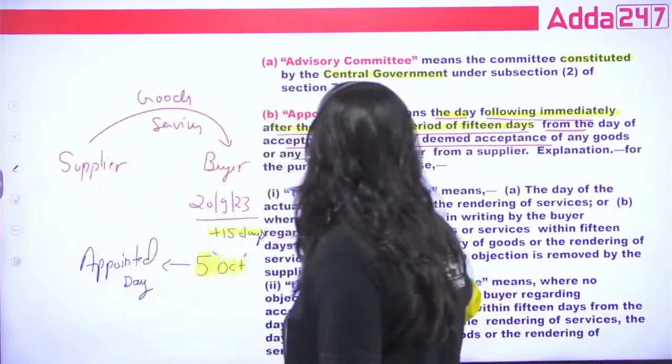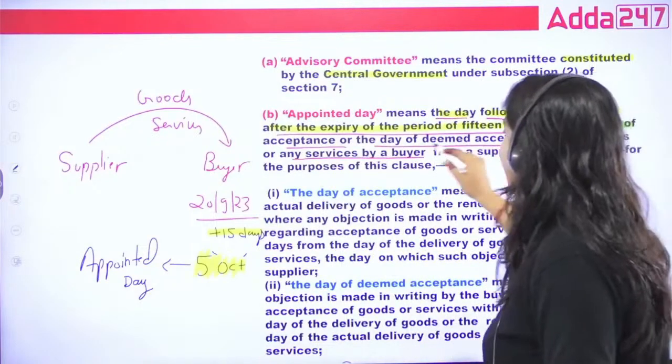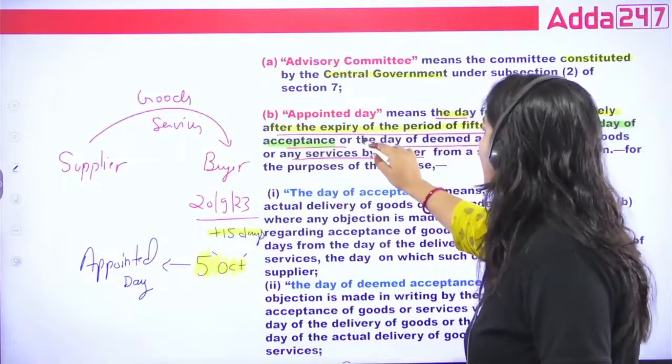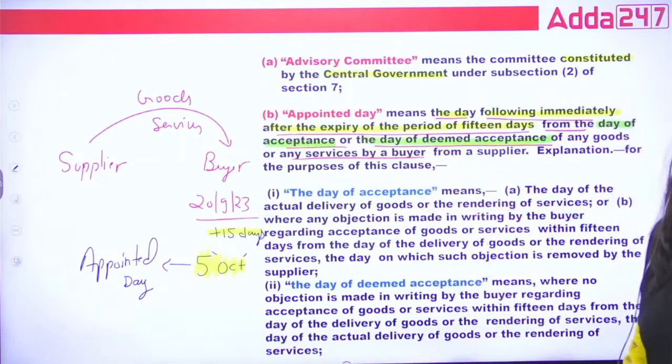Now guys, what is written here? What is the day of acceptance and what is the day of deemed acceptance? These two terms I will teach you. First of all, please read the day of acceptance and the day of deemed acceptance. Please read, class.